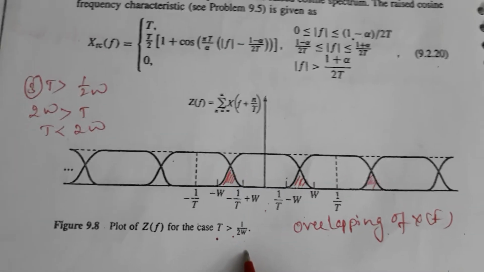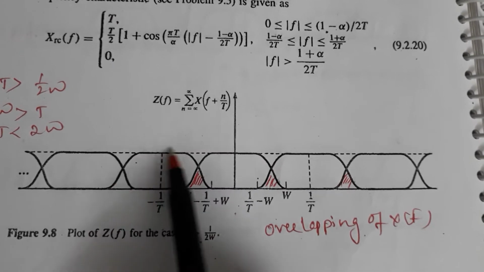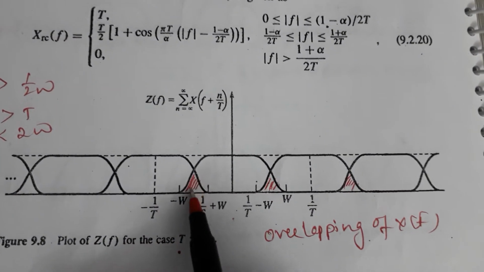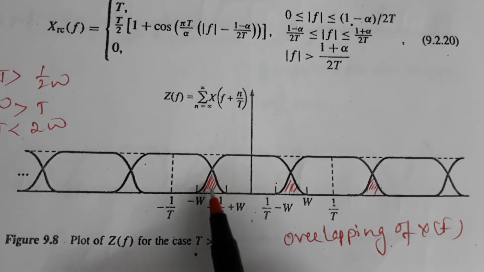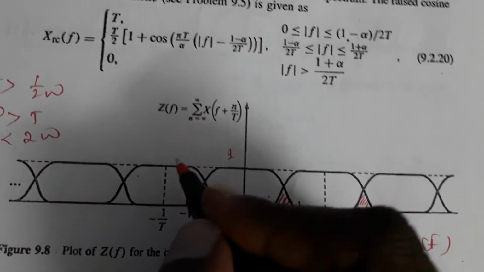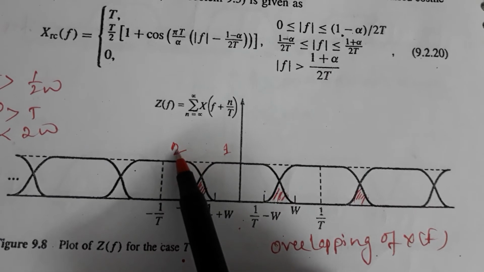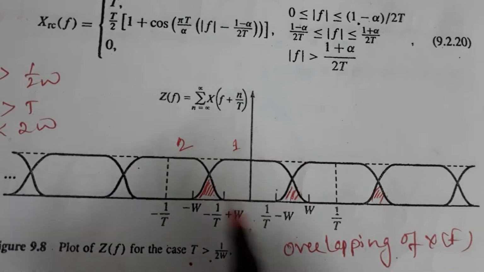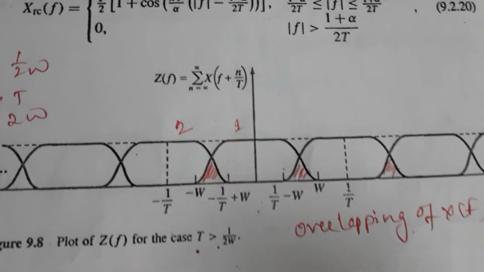Now let us go for the next case, T greater than 1 by 2W. What happens? The spectra overlap. This spectrum and this spectrum overlap with each other, and there is a shaded part here; the shaded part is nothing but the overlap. Because of this overlap, along with user 1 data you are getting user 2 data also. As a result, the signal will be completely distorted.